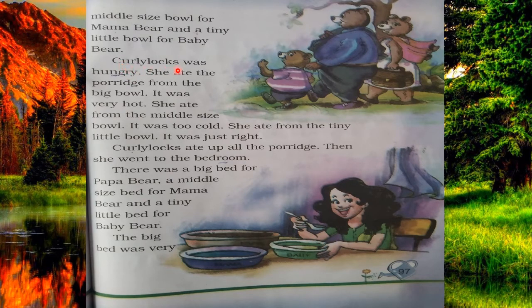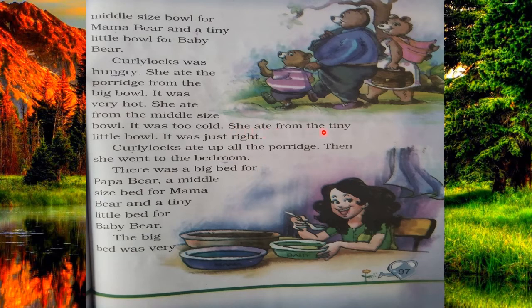After that, Curly Locks was hungry. Here you can see in this picture, Curly Locks was very hungry. She wanted to eat the food. She was very hungry, so she ate the porridge from the big bowl first. It was very hot. Then she ate from the middle size bowl. It was too cold. The big bowl was very hot and the middle size was very cold.